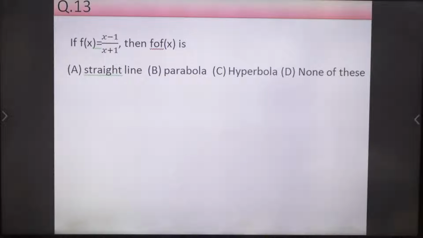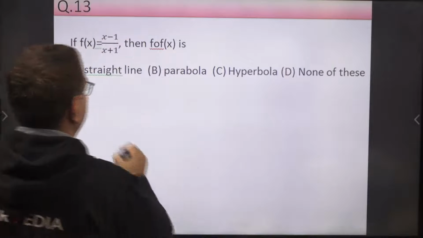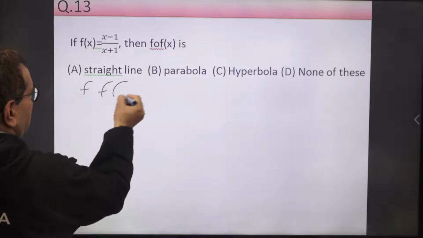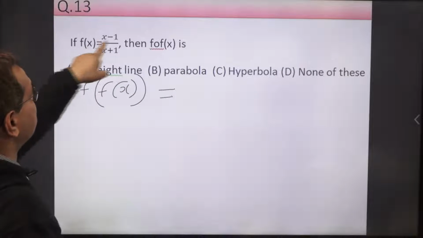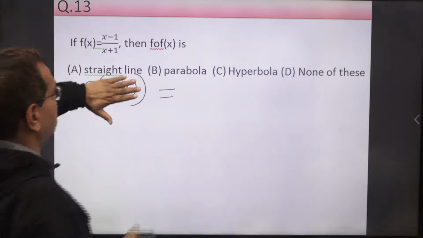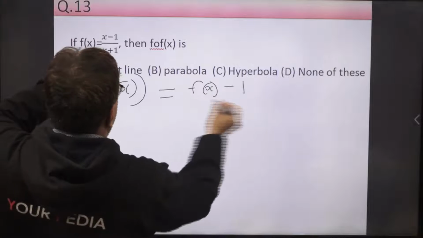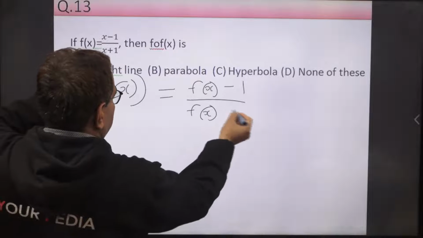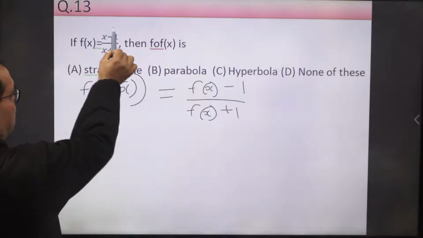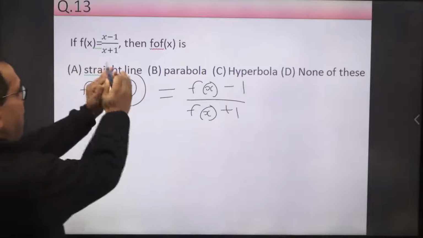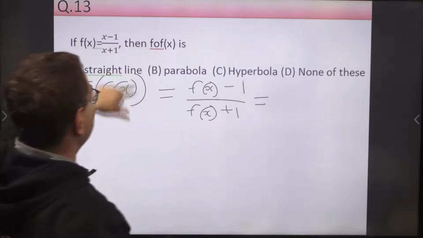Okay, let us see. f of f(x) means the composition of f with itself. According to this rule, f of f(x) will be f(x) minus 1 upon f(x) plus 1. If f(x) is equal to this, then f of marker will be marker minus 1 upon marker plus 1.